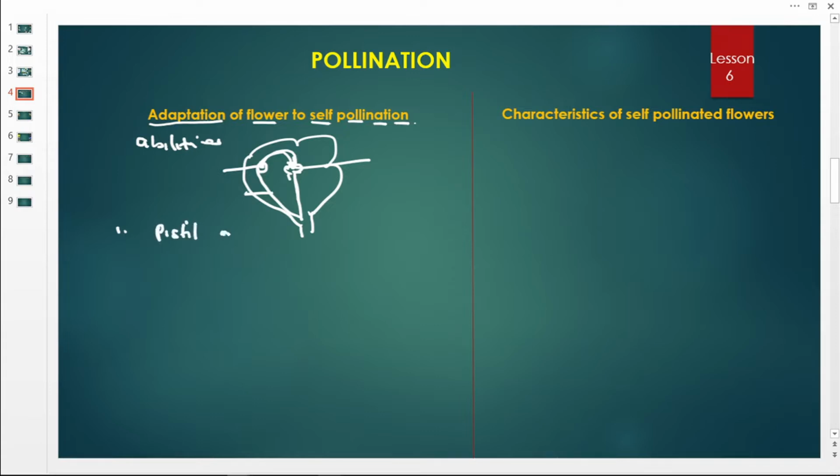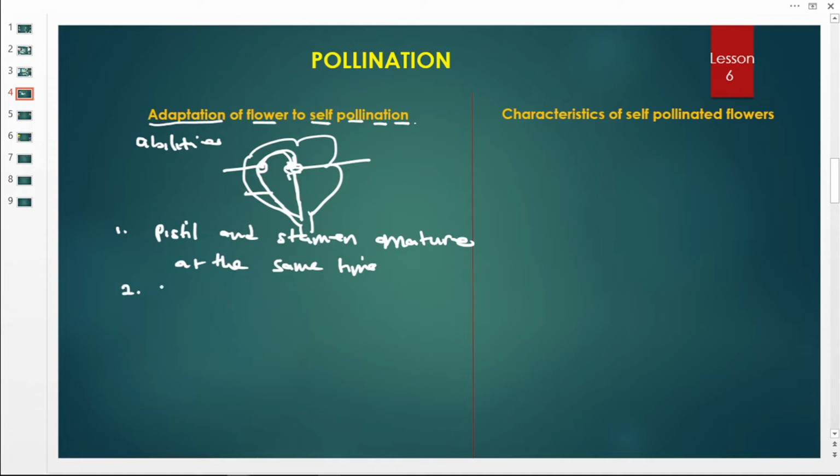Remember we said the pistil is the female part, the stamen is the male part. So as the pistil is growing, the stamen is growing too, meaning that they are at the same level. So that is one adaptation.